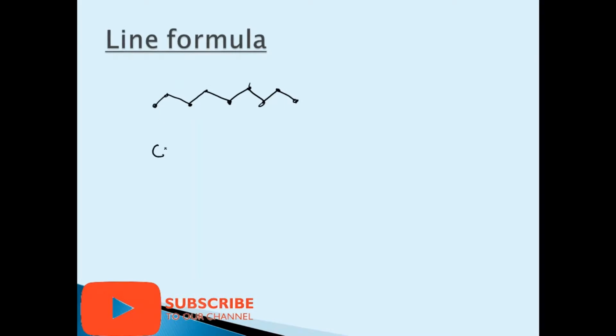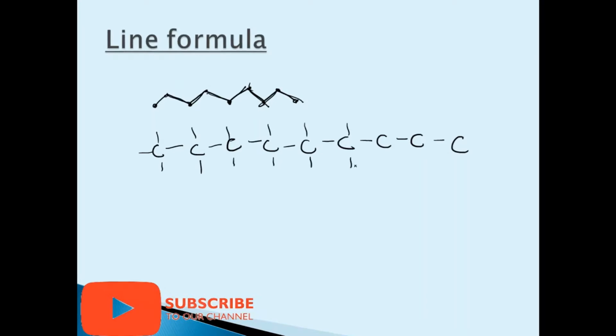This means C, single bond C, single bond C, single bond C, single bond C, single bond C, single bond C, and a single bond C. Now you only have to satisfy its valency with the hydrogens, which I hope, children, you can do.